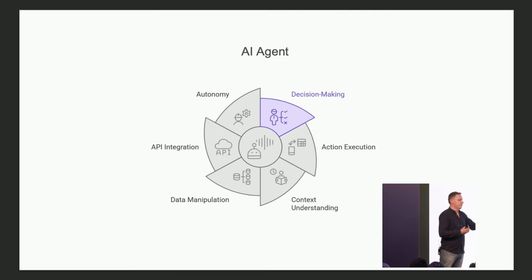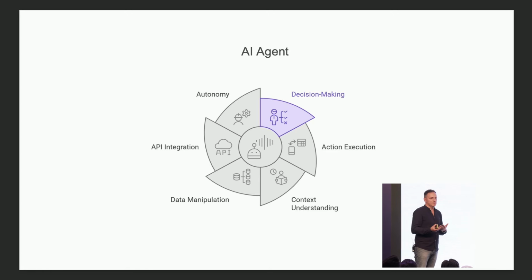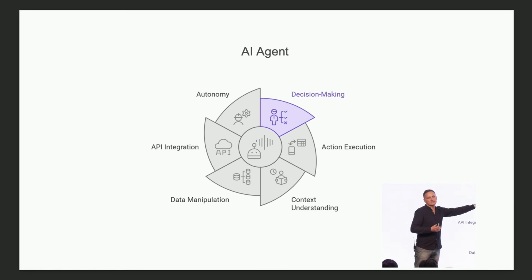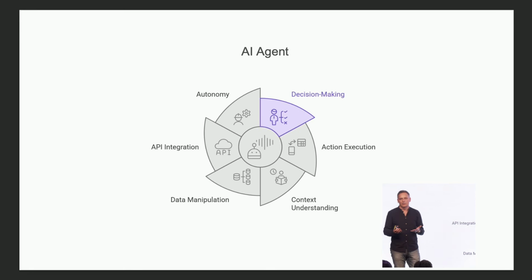It has, of course, all the features of an AI assistant. It has context understanding, it's able to respond to questions, but it can also manipulate data, it can execute actions, but the most important thing, it can make decisions, and it has some kind of autonomy, right? This is an agent. And again, 99% of AI deployments are not AI agents, but AI assistants.